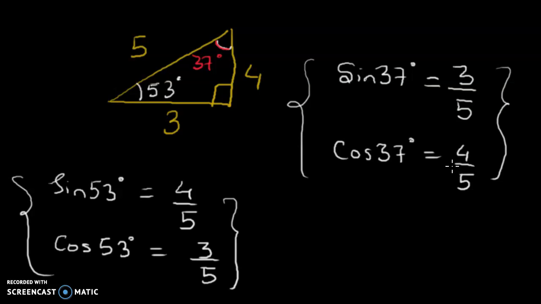Okay, so let's move ahead. I'll give you another example.